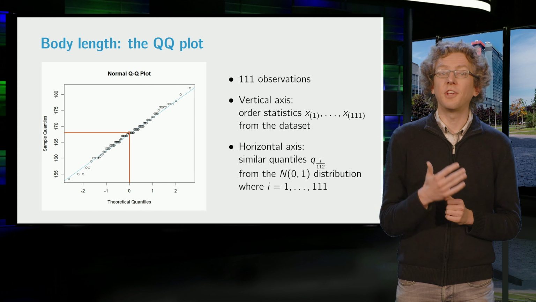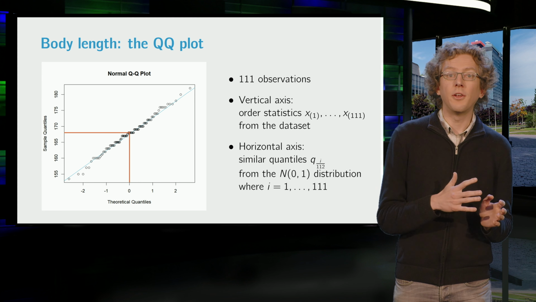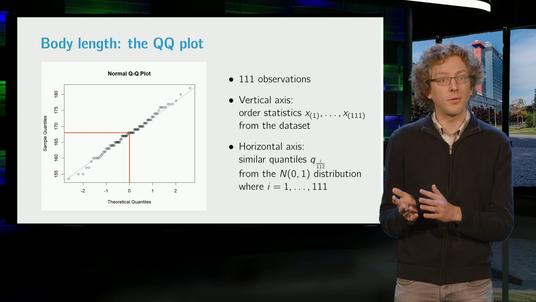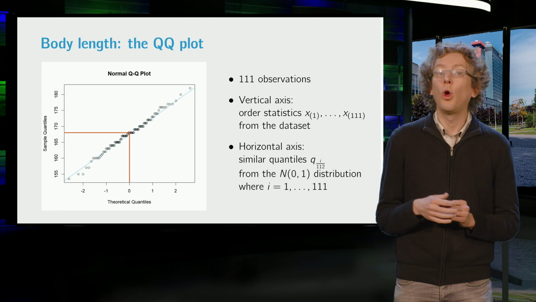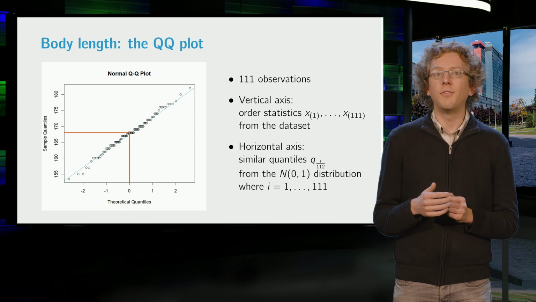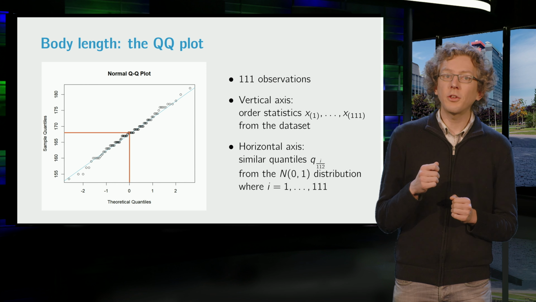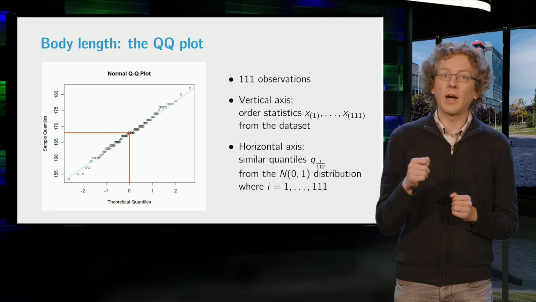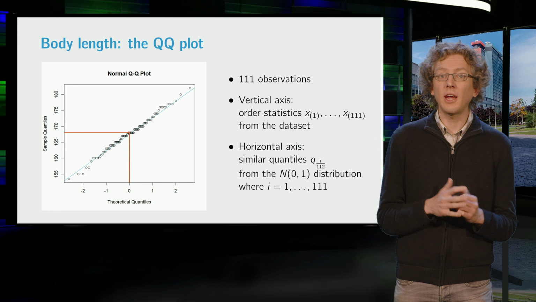The median of the standard normal distribution is 0, whereas the median in our dataset is the 56th observation, which is 168. As you know, any normal distribution is just a linear transformation of the standard normal distribution. Hence, if the data were taken from any normal distribution, we expect the points in the QQ plot to lie on a straight line. And this is approximately the case.